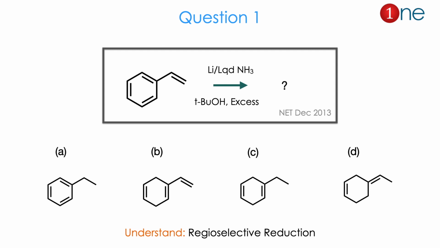Let us see question number 1. The starting material is benzene attached with a vinyl group. You are using lithium in liquid ammonia and tertiary butyl alcohol in excess. They ask you to guess the product there. The products are reduced double bonds.